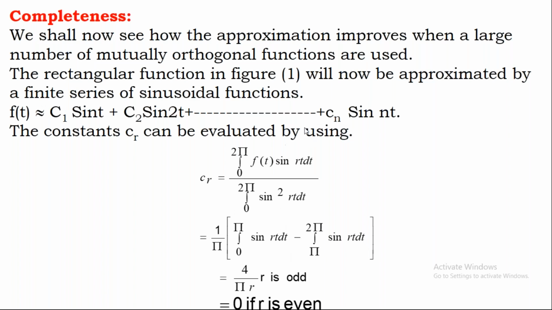Now, after solving this function with the function that is given, here f of t is a rectangular pulse, which is given by f of t equal to 1, existing between 0 to pi, and f of t equal to minus 1, existing between pi to 2 pi. And similarly, you have to calculate CR using this sine square rt. And if you simplify,